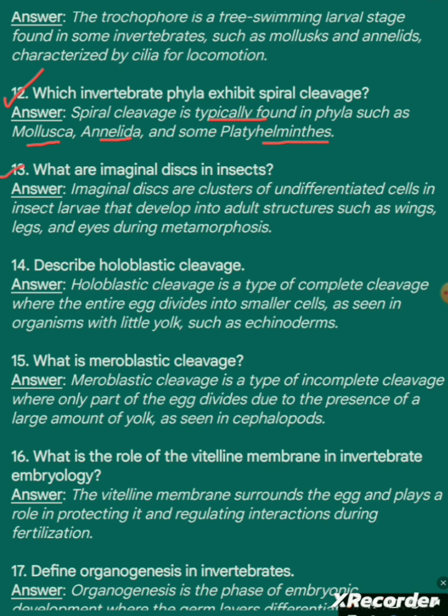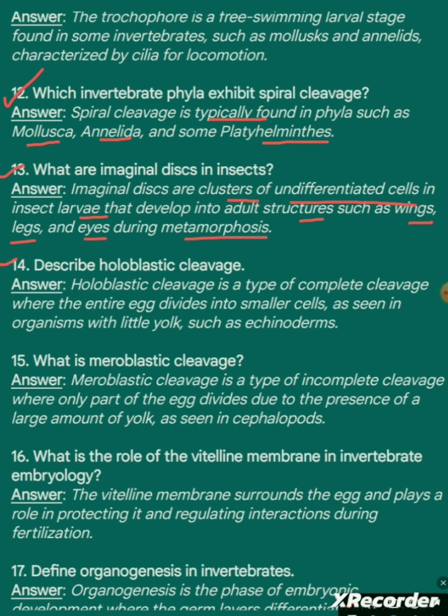Question 13. What are imaginal discs in insects? Answer. The imaginal discs are clusters of undifferentiated cells in insect larvae that develop into adult structures such as wings, legs, and eyes during metamorphosis.